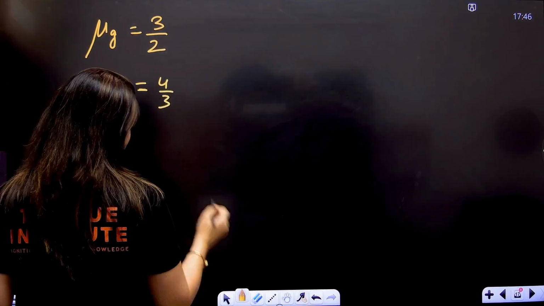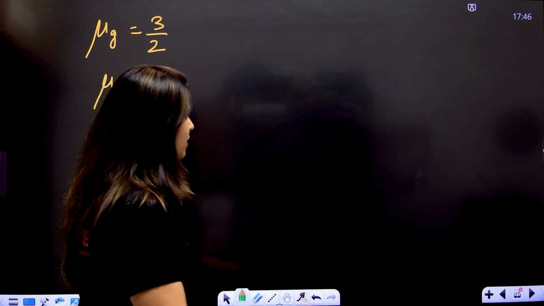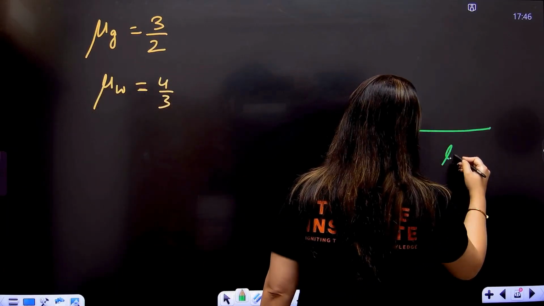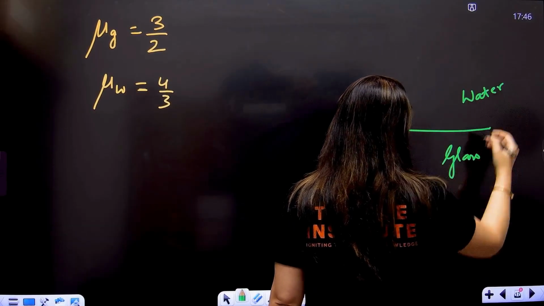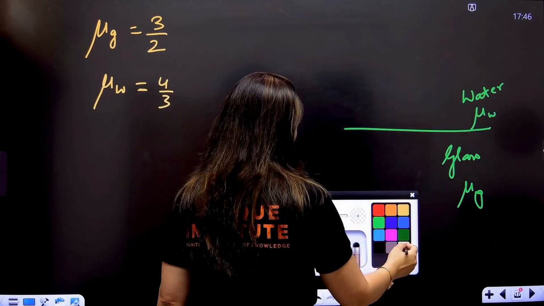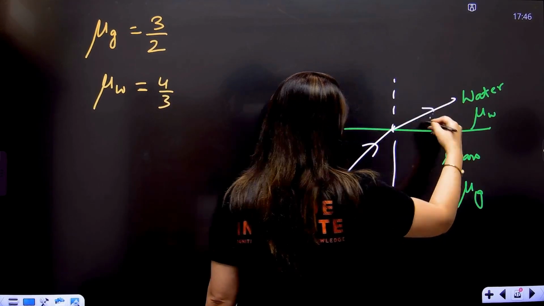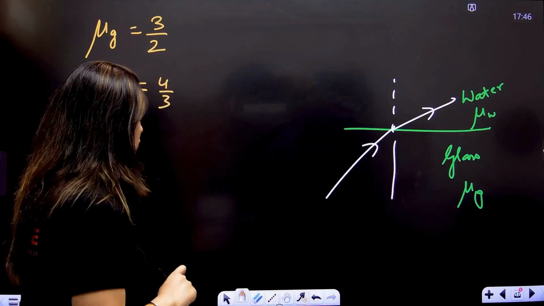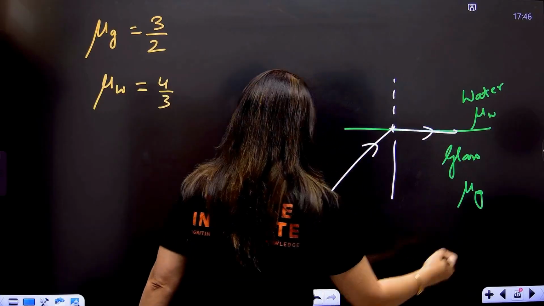Right? Like this. So if they are saying the light is moving from glass to water like this, so I can say this is mu g, this is mu w, and the light is going like this. But we have to talk about the critical angle, so it's better to take like this.